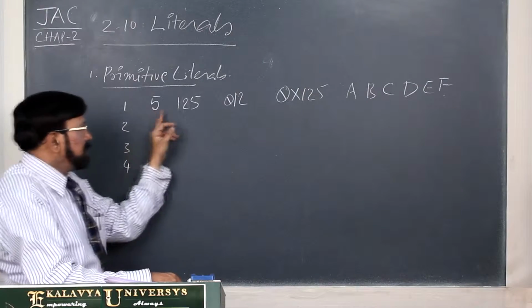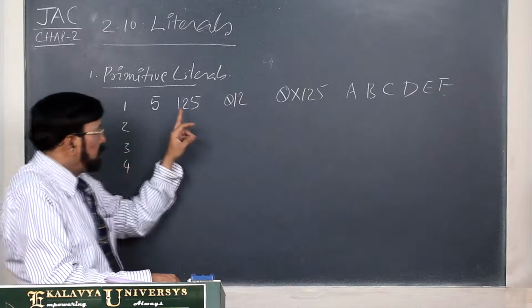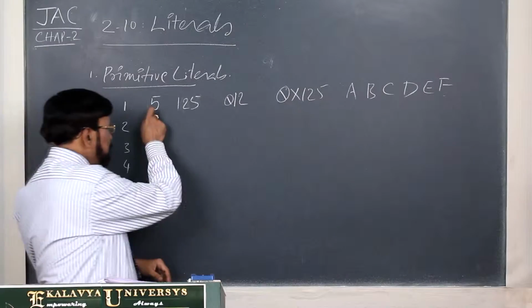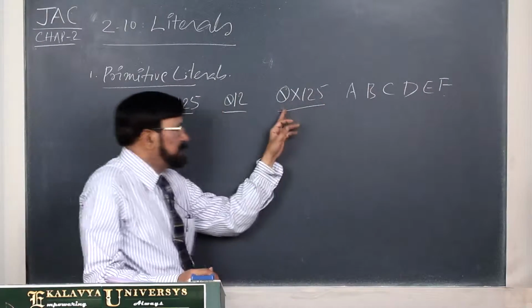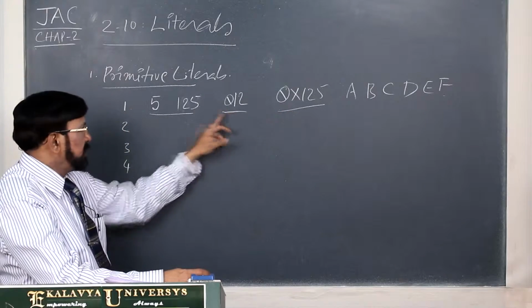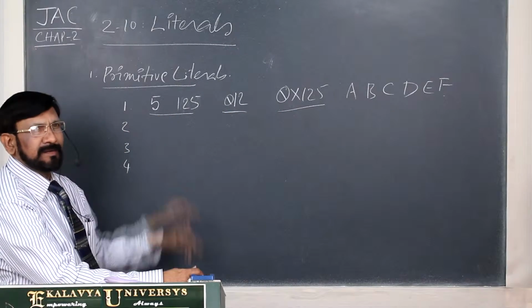All these are integer literals. The form and base are different. This is decimal, this is octal, this is hexadecimal. Its base is 16, its base is 8, its base is 10. Okay.